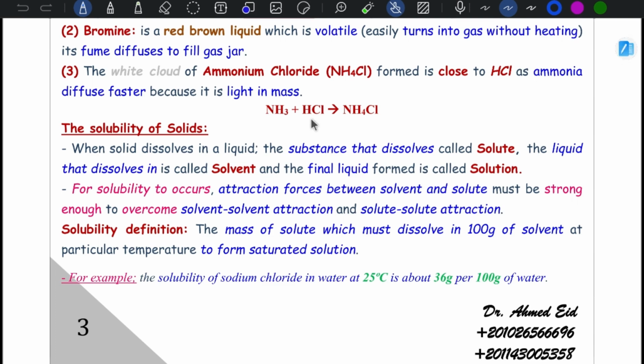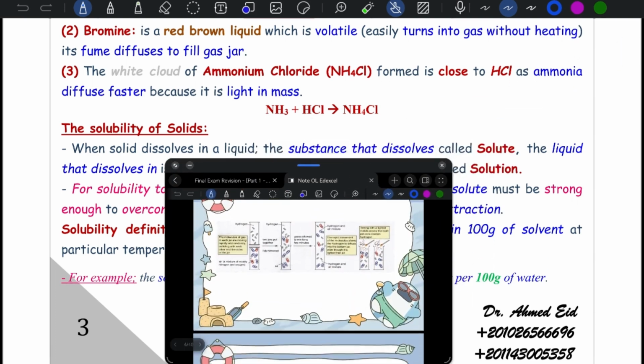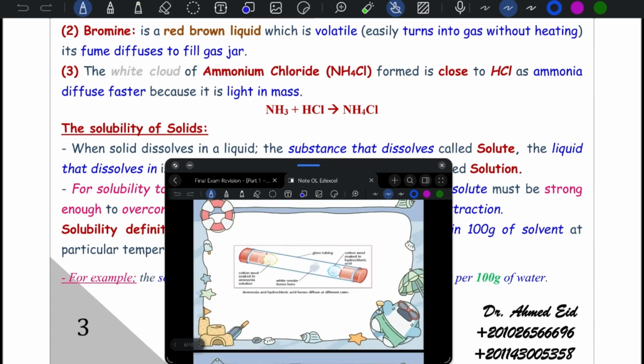So if we use this tube and put cotton wool soaked in ammonia solution right here and cotton wool soaked in hydrochloric acid right here, HCl gas will move in this direction, NH3 gas will move in this direction. As you can see, ammonia moves further because it moves faster,